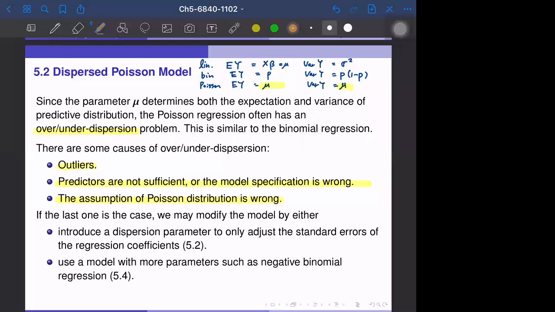For this third case, we can improve the model accuracy by either introducing a dispersion parameter or developing another model with more parameters, such as negative binomial regression. Here we study the dispersion parameter. This only adjusts the standard errors of the regression coefficients. It doesn't change the model itself, but at least we have a more accurate evaluation on the testing or significance of predictors.